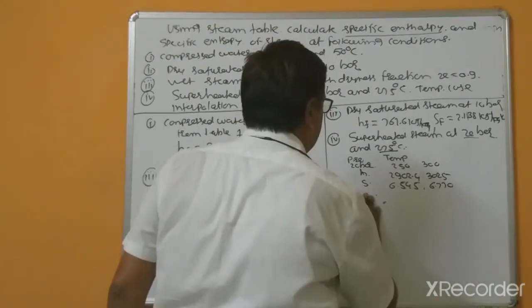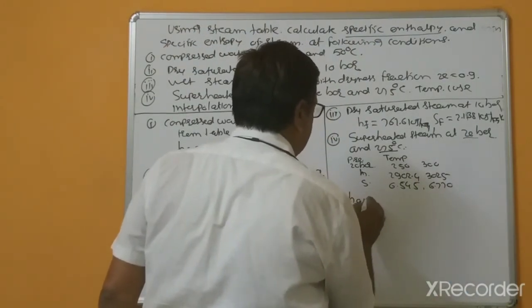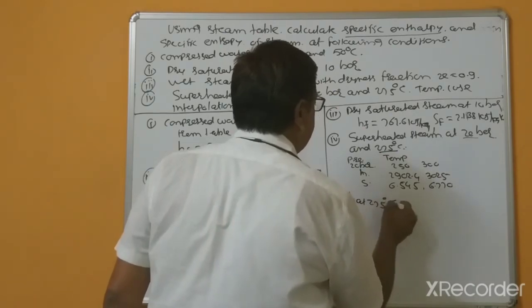Yes, you can calculate H at 275 degrees centigrade equal to.